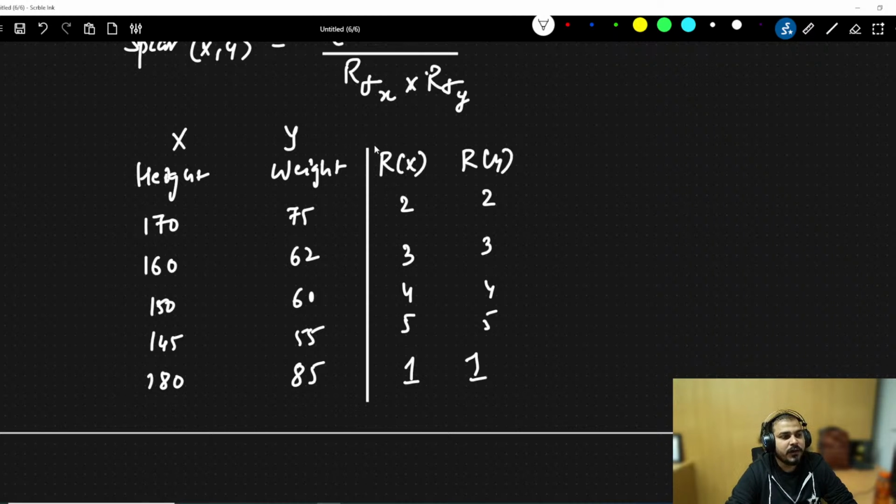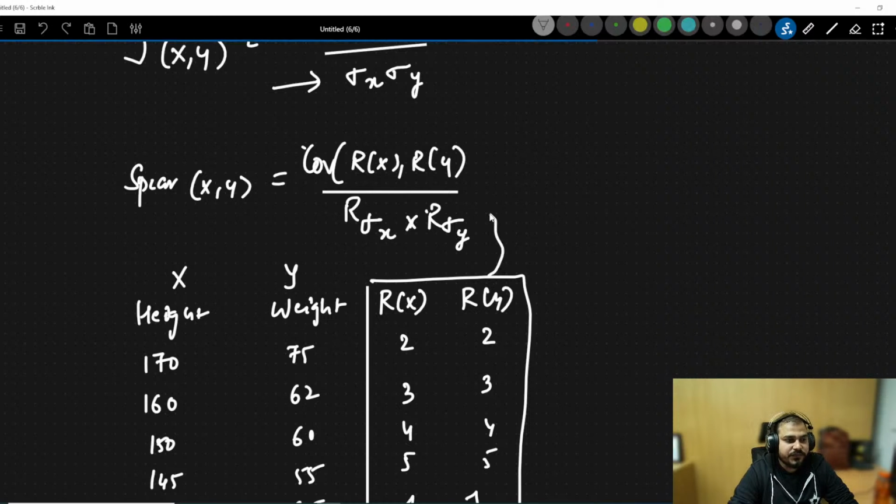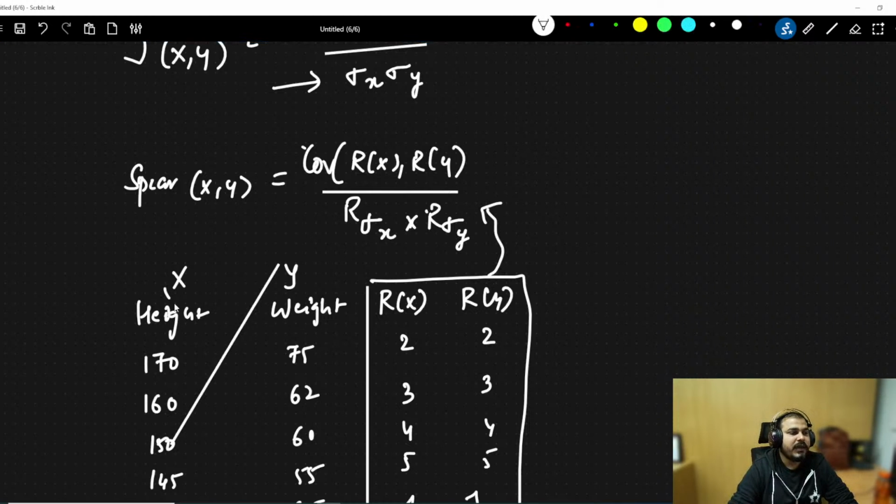This rank will basically be used to do this calculation. That is the reason I said covariance of rank of x and rank of y, divided by standard deviation of rank of x and rank of y. So this value will be taken. This will be completely ignored.